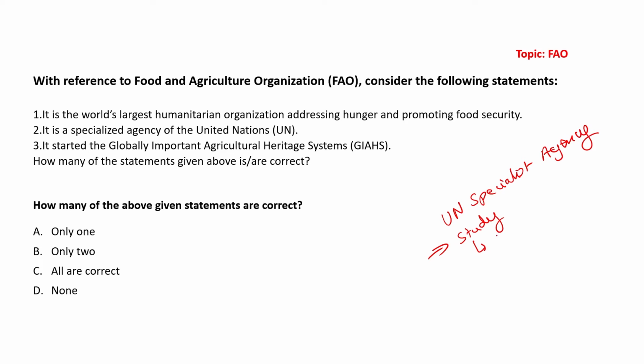That the number of children of the age from 6 to 23 months, okay, who do not consume food for a 24 hours period, is increasing. Okay.